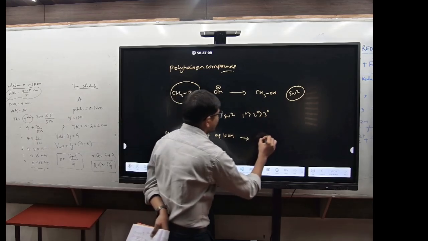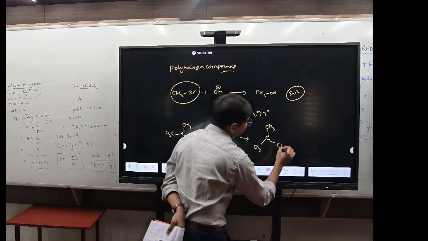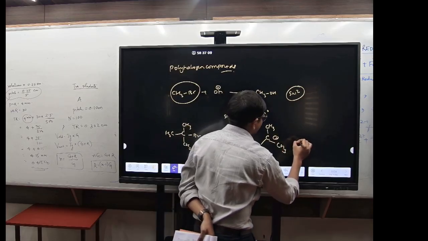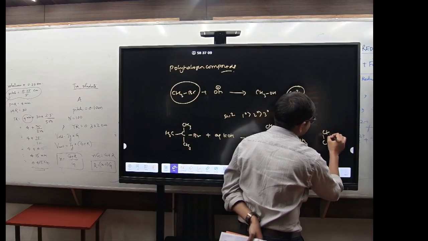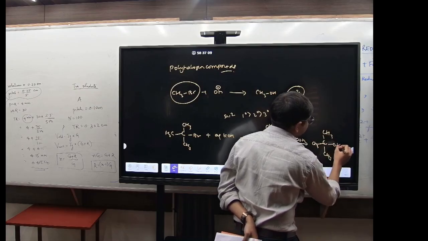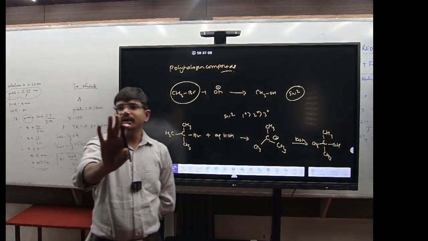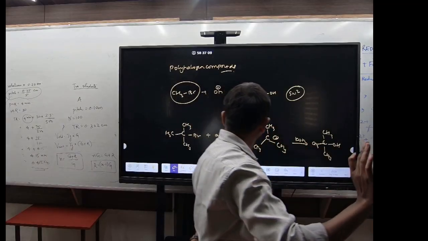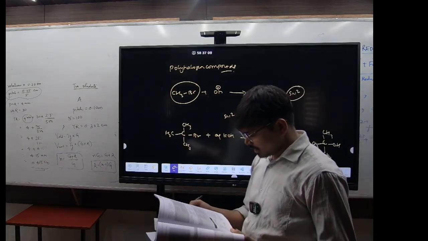First it will form the carbocation. Now you have the KOH, so it will form CH3, CH3, CH3 and the OH. Got it? So if it is a 3 degree halide, then it will undergo the SN1 mechanism. If it is a 1 degree halide, it will undergo the SN2 mechanism. Clear? Now look.